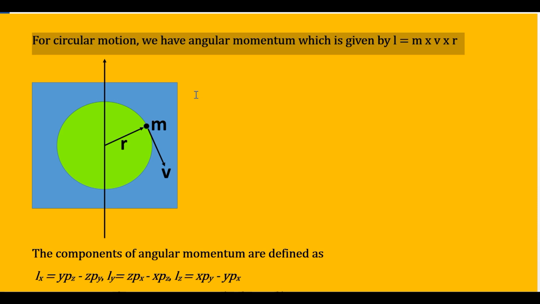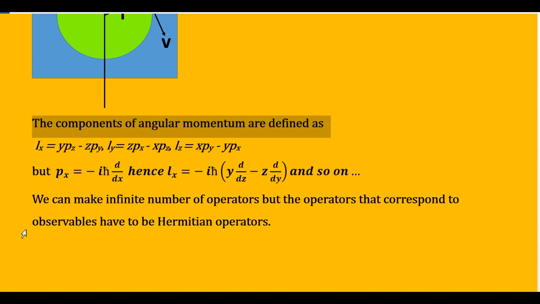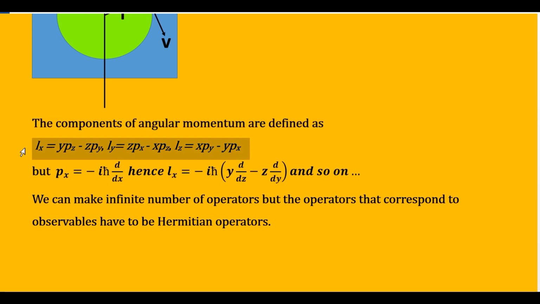And then this angular momentum will have three components: the x component, the y component, and the z component. And it has been found that the x component of the angular momentum can be presented as Lx, which is equal to y times the z component of the linear momentum minus z times the y component of the linear momentum.